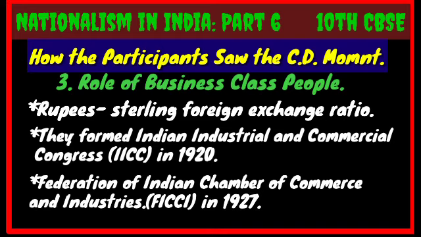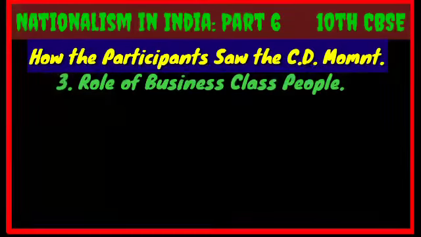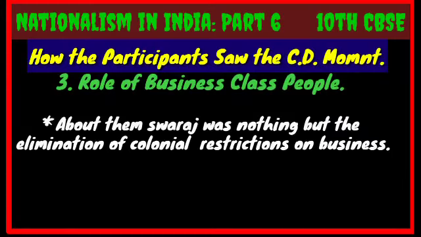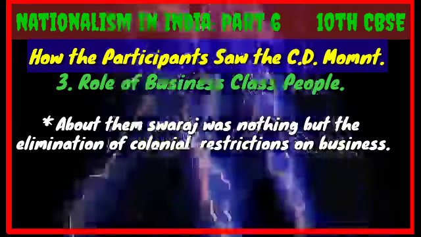They supported civil disobedience movement by giving financial assistance and refused to buy or sell foreign goods. So about the business class people, Swaraj was nothing but the elimination of colonial restrictions on business activities. After the failure of Roundtable Conference, this business class became less enthusiastic.